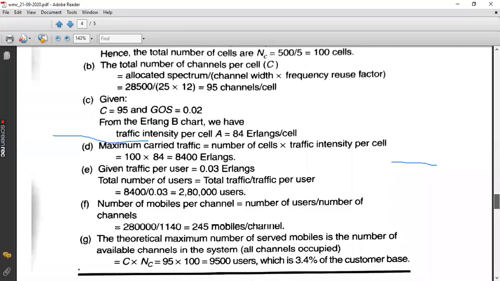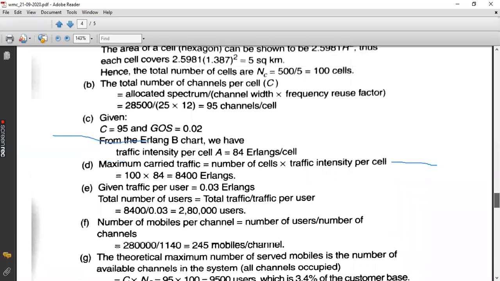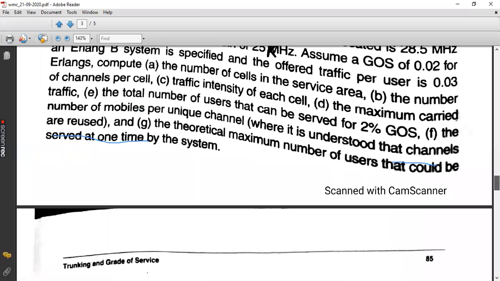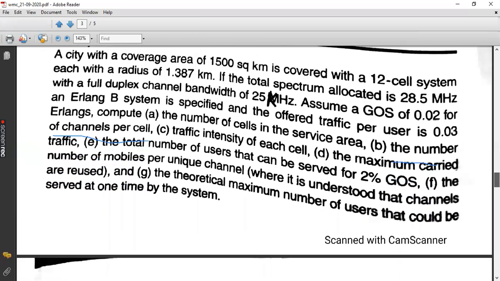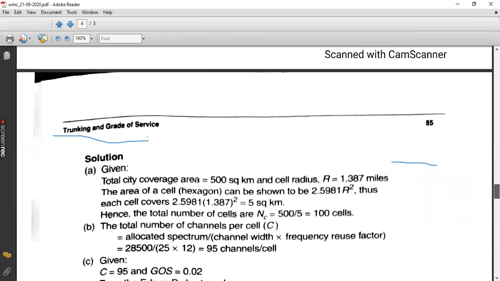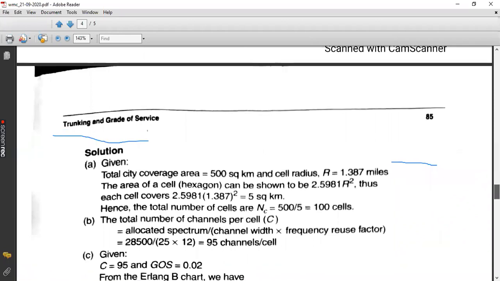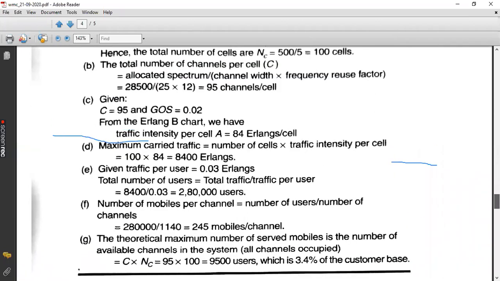So number of users divided by number of channels. You will get this figure, 245 mobiles per channel. So we need to calculate the total number of channels available in the system, and then divide that particular figure, 280,000 users, by that number of channels.